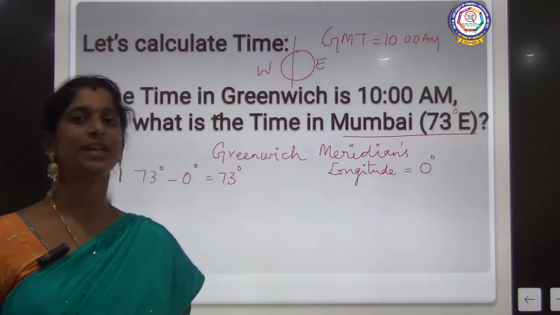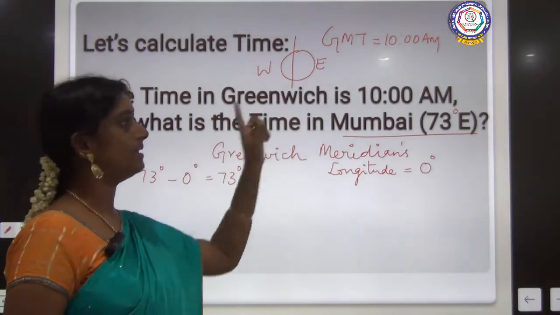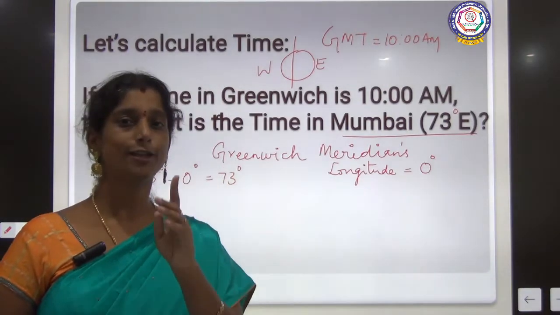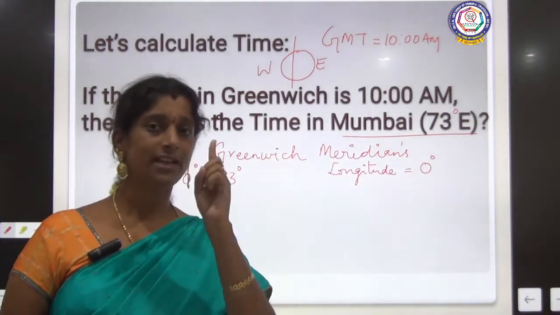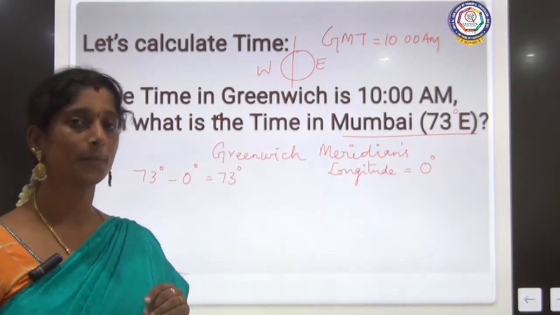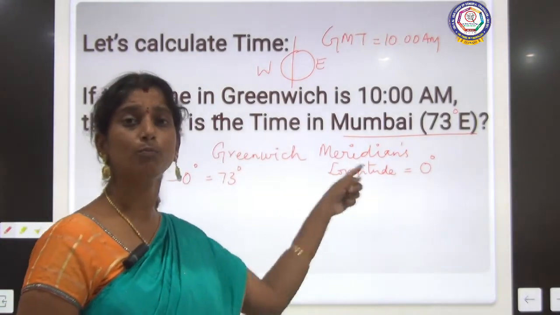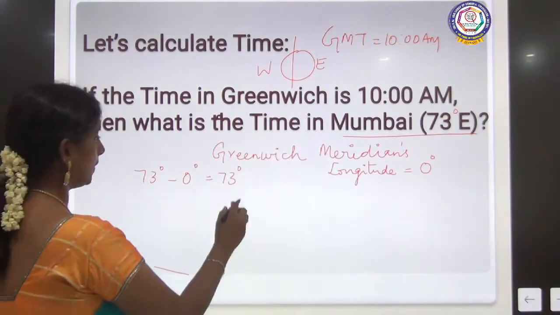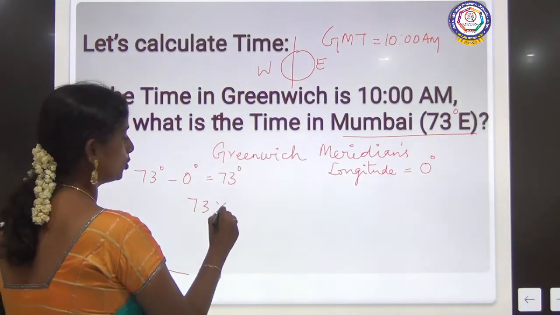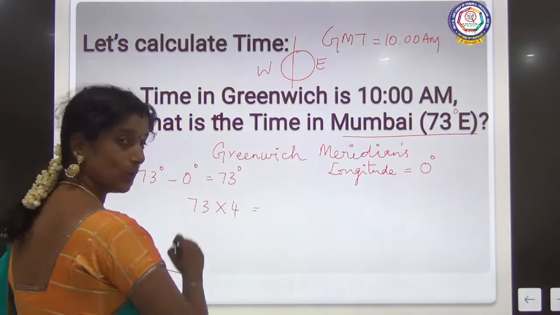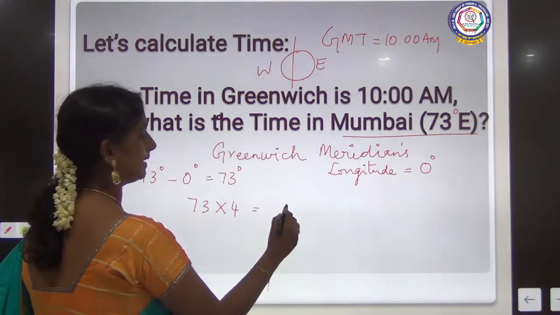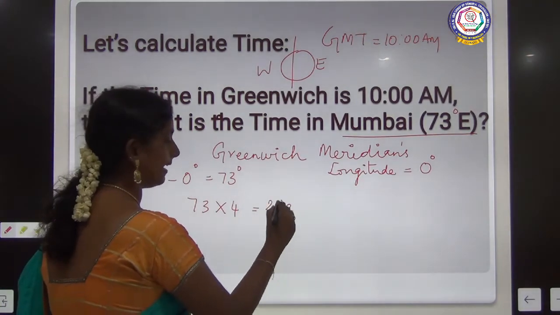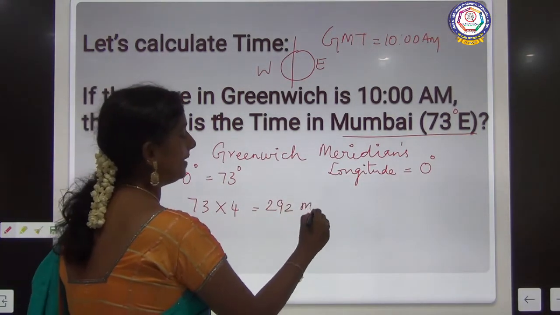Which means if the time is 10 a.m. in the Greenwich meridian, we have seen 1 degree is equal to 4 minutes. So the time in Mumbai is going to be 73 into 4. Clear? So 73 into 4 is 292 minutes.